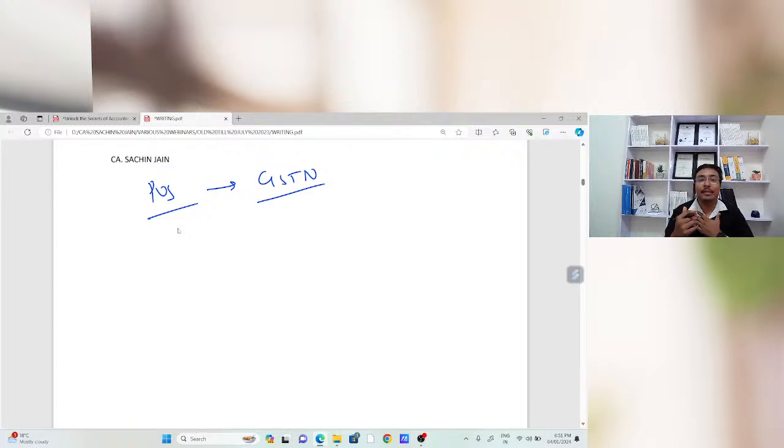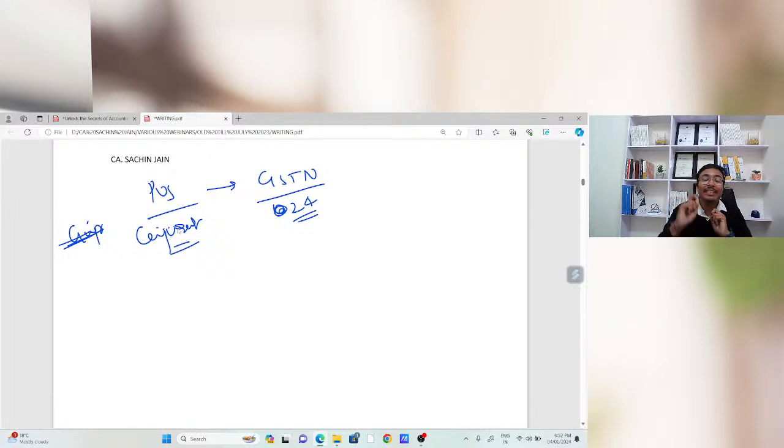Suppose I am from Rajasthan and I am selling a particular product to Gujarat. So the GSTN will start from 24, and the place of supply will be Gujarat. Place of supply will be Gujarat, GSTN will be 24. Up to here everything is fine.